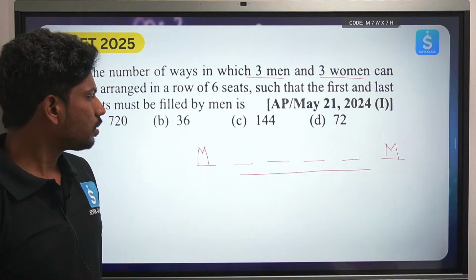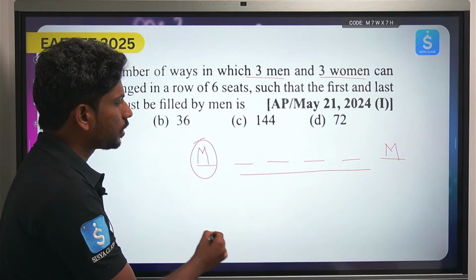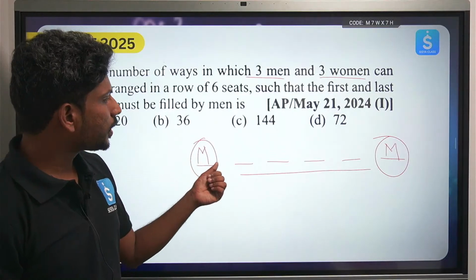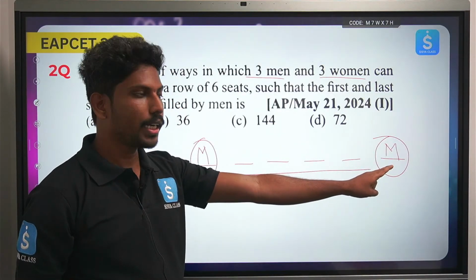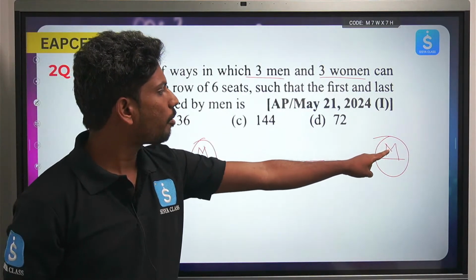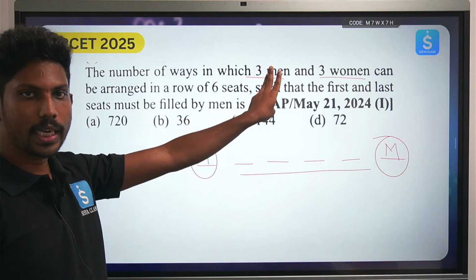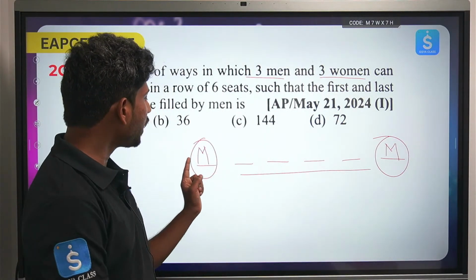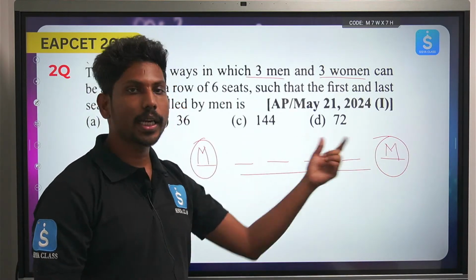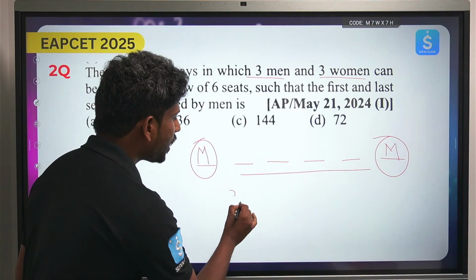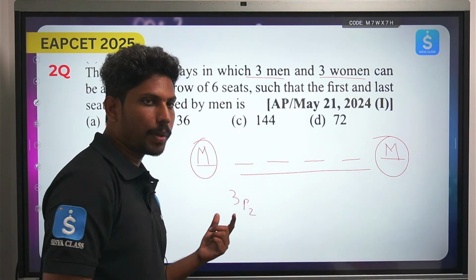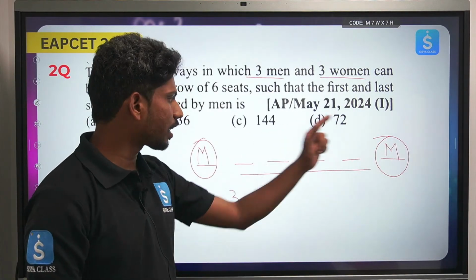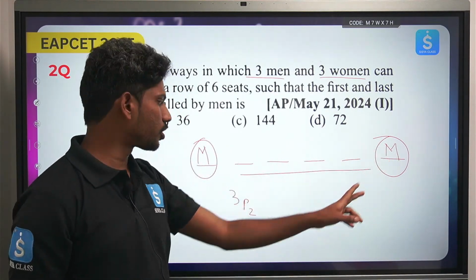Now these 2 people, the first and the last, here the man should be there, here also the man should be there. So in how many ways can they be arranged? There are totally 3 men: man 1, man 2, man 3. So in how many different ways can these 2 people accommodate these 2 places? That is 3P2. Here the first can sit, and here the second, or here the second and here the first. Anyone can sit in any place.